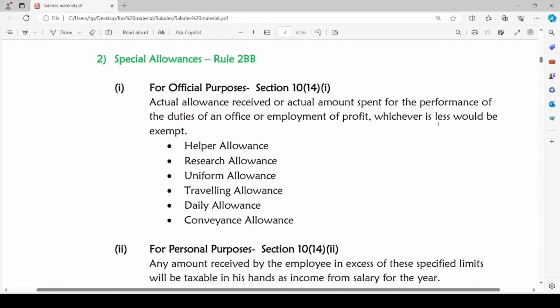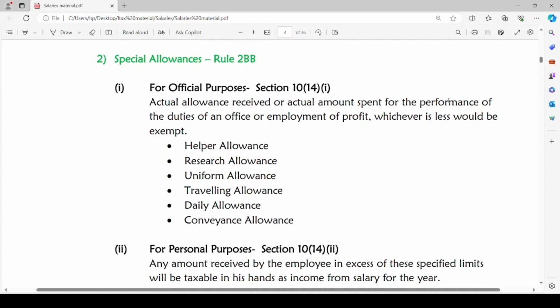We will head to the next allowance, which is partly exempt under optional tax regime and fully taxable under default tax regime. As per Rule 2BB, if any allowance is incurred for official purpose, those allowances are helper allowance, research allowance, uniform allowance, traveling allowance, daily allowance, conveyance allowance. I am repeating again: helper, research, uniform, traveling, daily, conveyance allowance. These are incurred for official purposes.